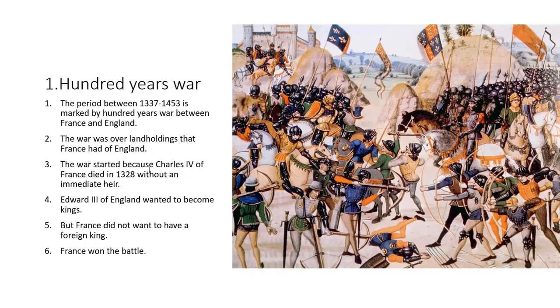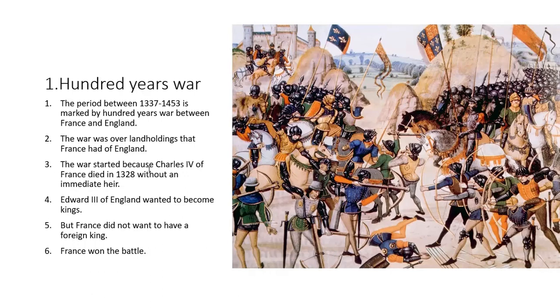And this battle happened when the forthcoming King of England demanded that their land should be brought back to them from France. But they didn't agree. So what happened? They both engaged in war and they decided, okay, let's fight over the land and whoever wins will get the land.